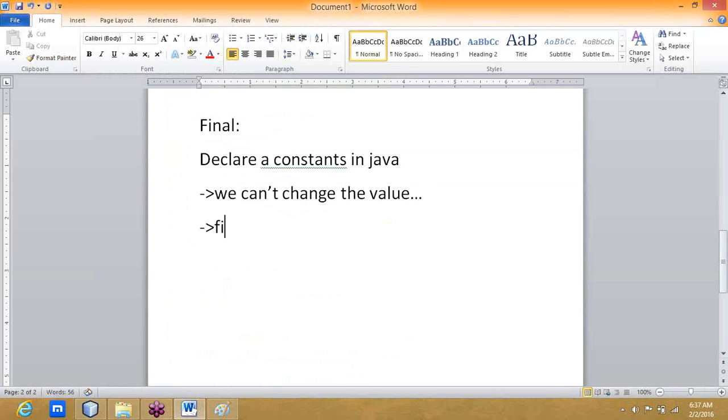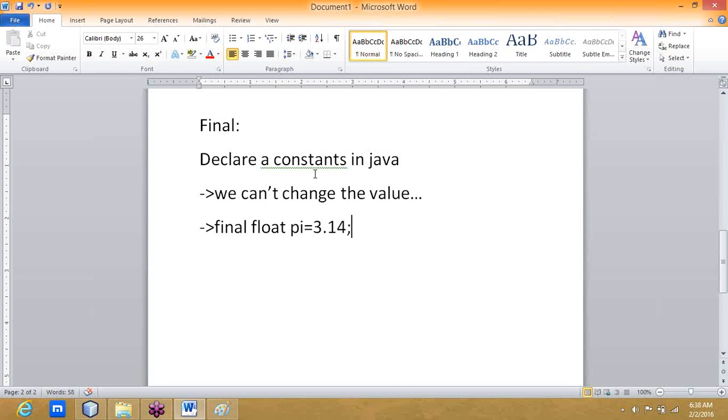Example, final pi value is 3.14. Normally, double or float may be needed. Got it? This is a final variable.